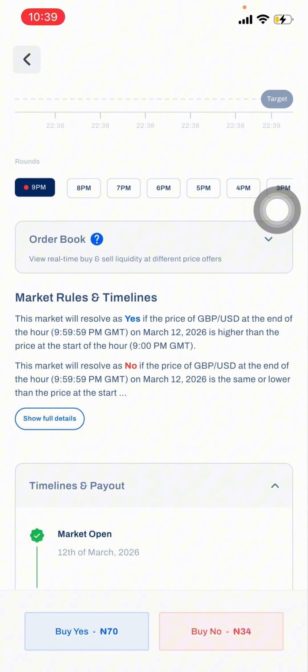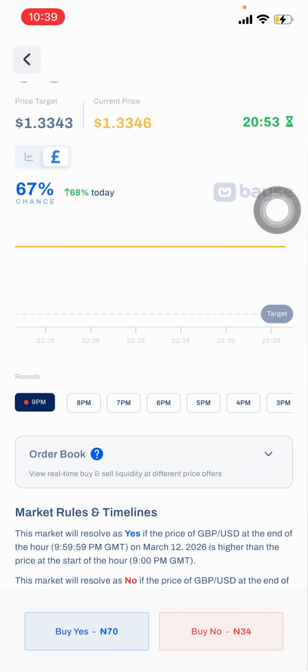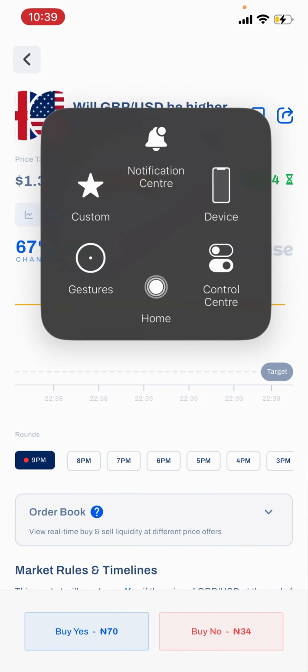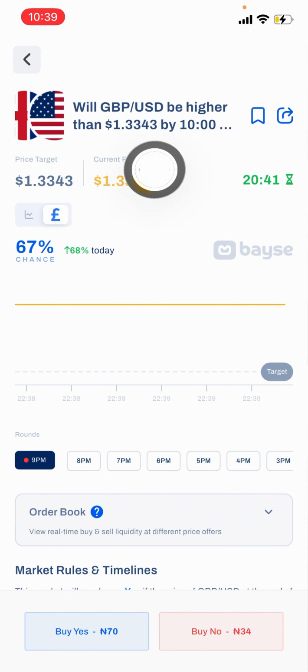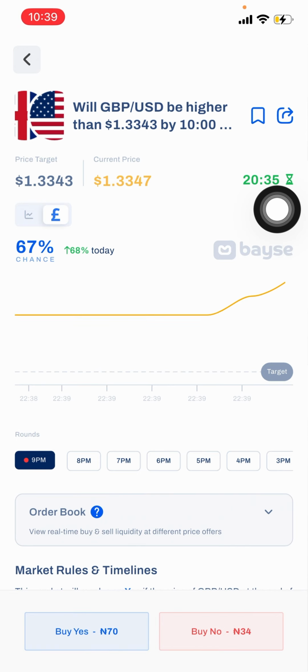I'm going to create other videos and tutorials that explain how to actually understand some things, like the price target. Price target is easy. It simply means it's the baseline. Will Bitcoin be higher than this price, 1.334, and this is the current price. As the price is changing, this changes as well, and that's simple.